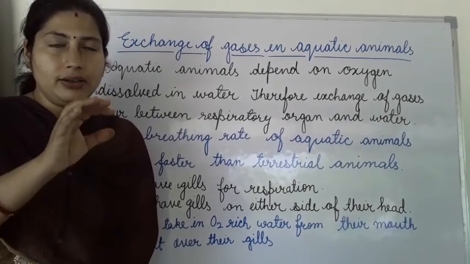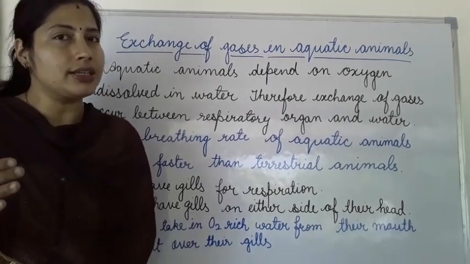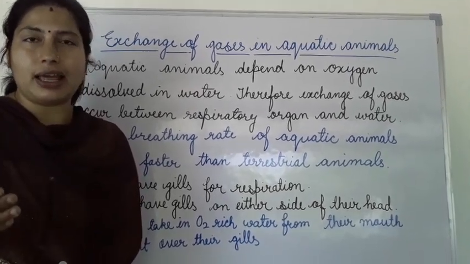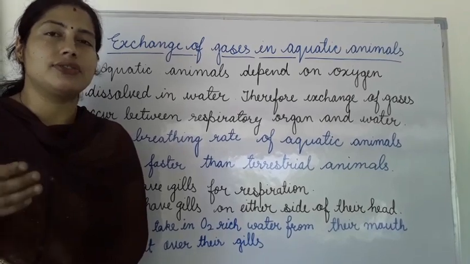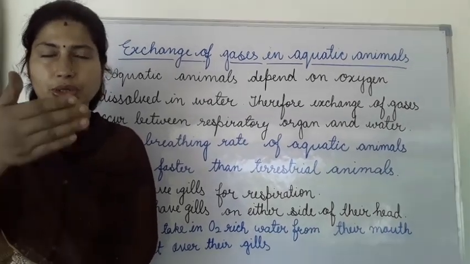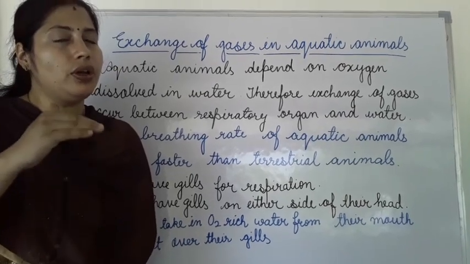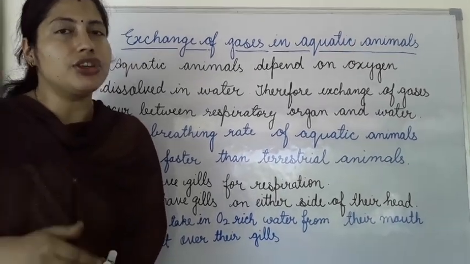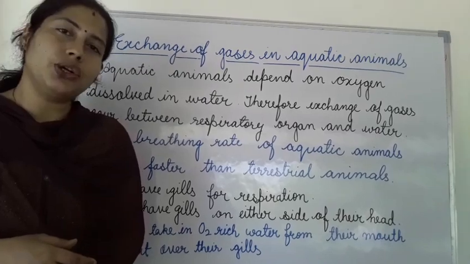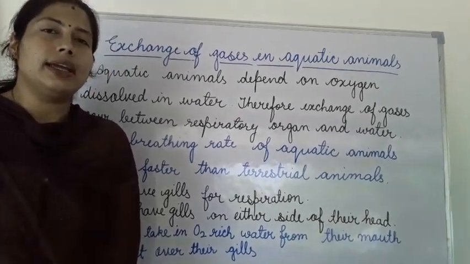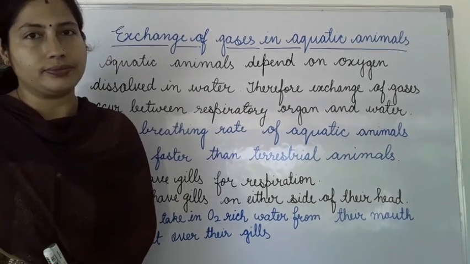When water moves through the gill filaments, the blood in the capillaries is rich in CO2. So CO2 comes out and mixes with the water, and O2 moves in from the water by diffusion. The water which has CO2 exits the body through the opening at the side of the throat.